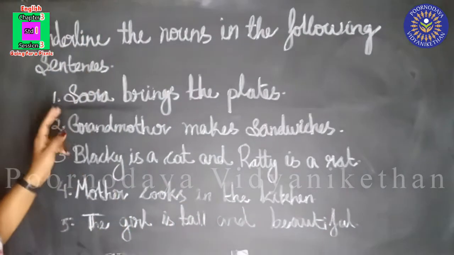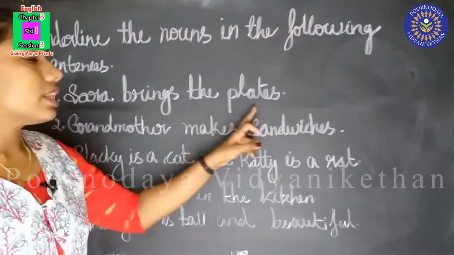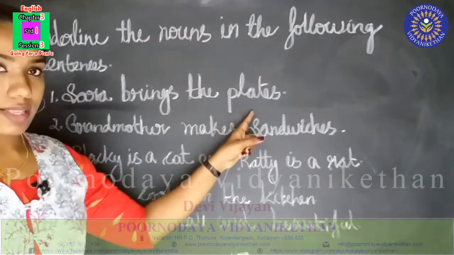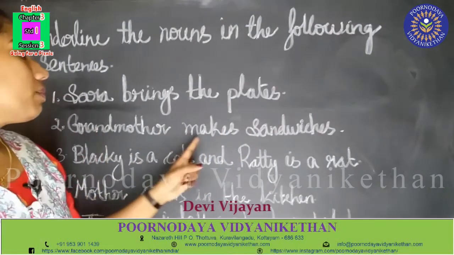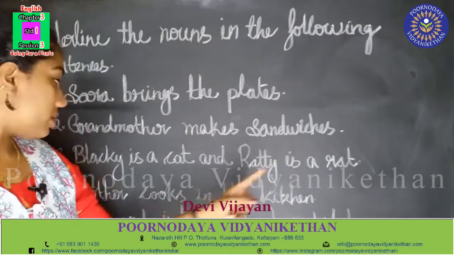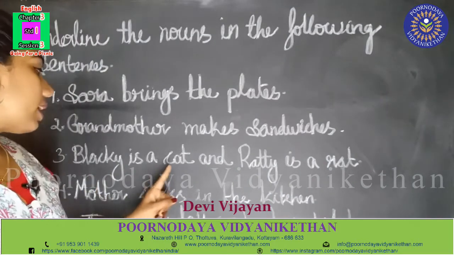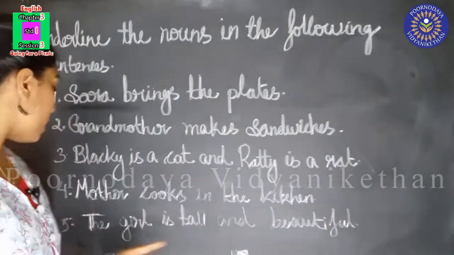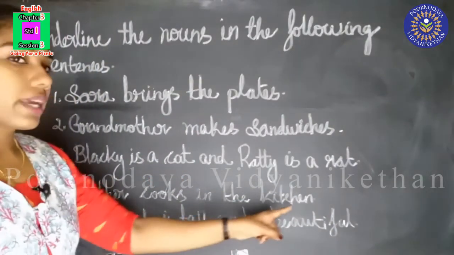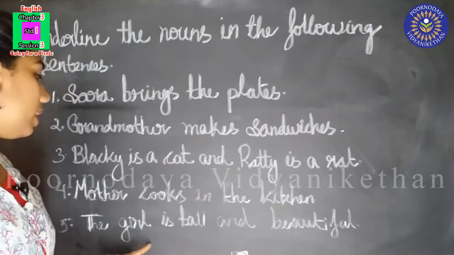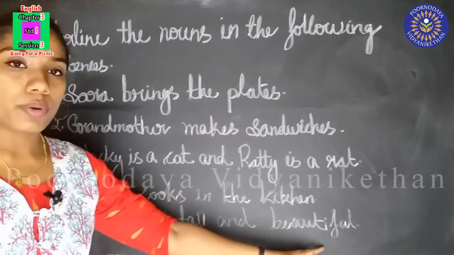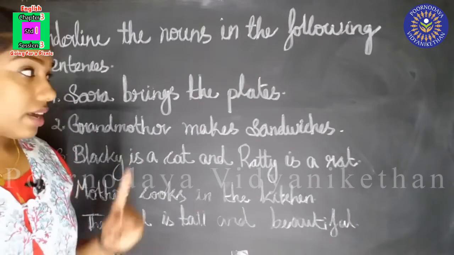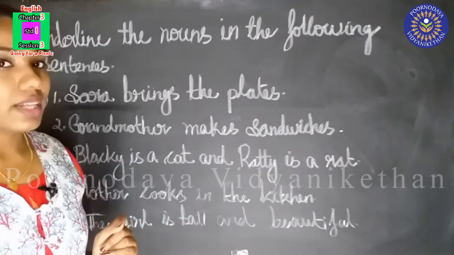See this. Sarah brings the plates. Grandmother makes sandwiches. Blackie is a cat and Ratty is a rat. Mother cooks in the kitchen. The girl is tall and beautiful. Okay, so five sentences are given here. We are going to identify the nouns.